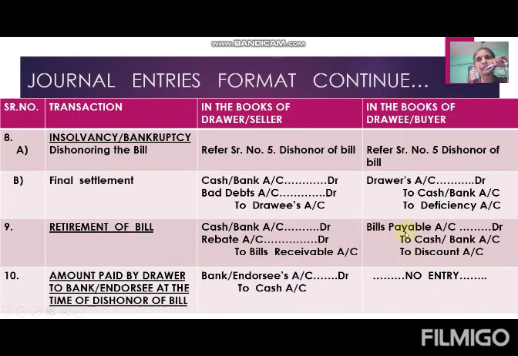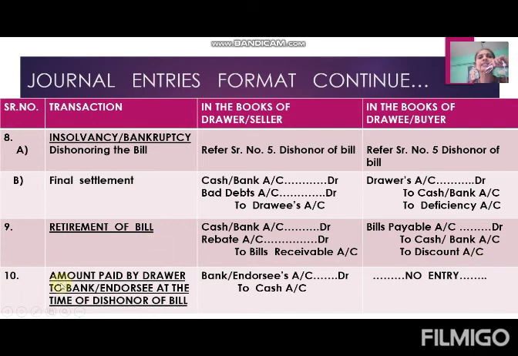Entry in the books of drawee. He is discharging his liability. Bills payable account debit to cash or bank account, to discount account. Bills payable liability gets over, that's why bills payable account is debited. He is making payment, cash is going out from the business, so cash or bank account is credited, and discount is income for him. His amount gets saved, so discount account is credited.